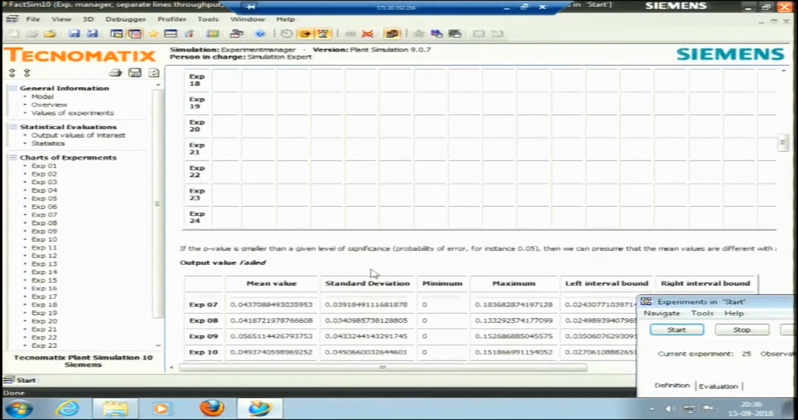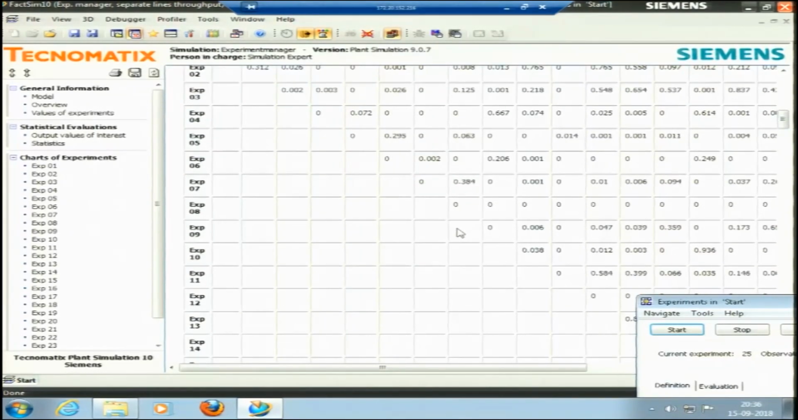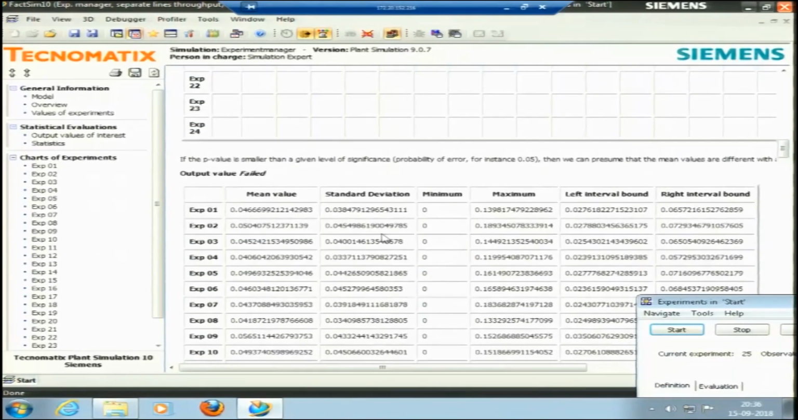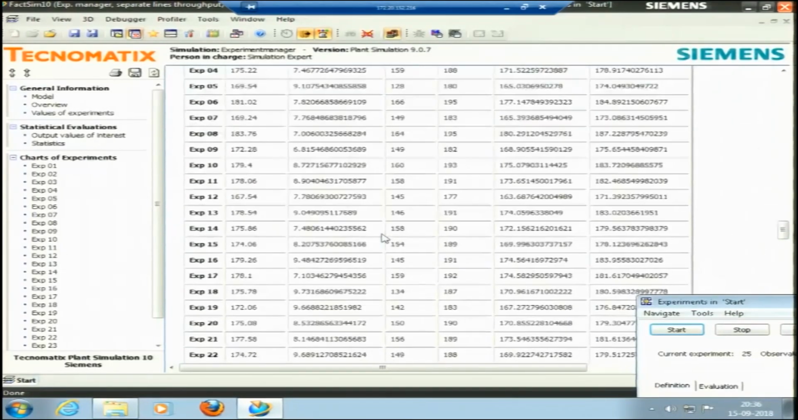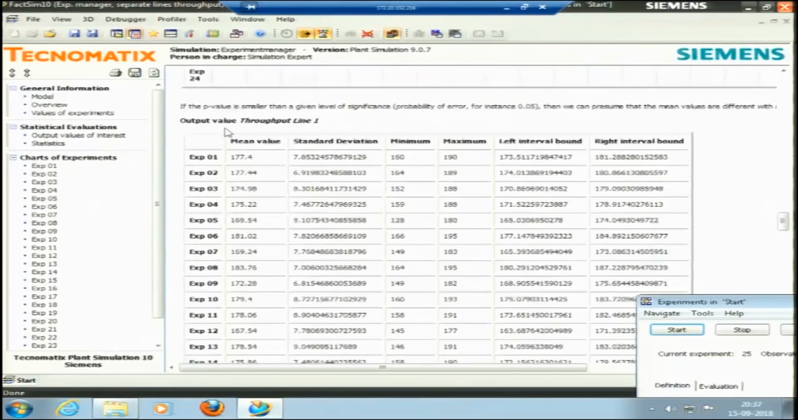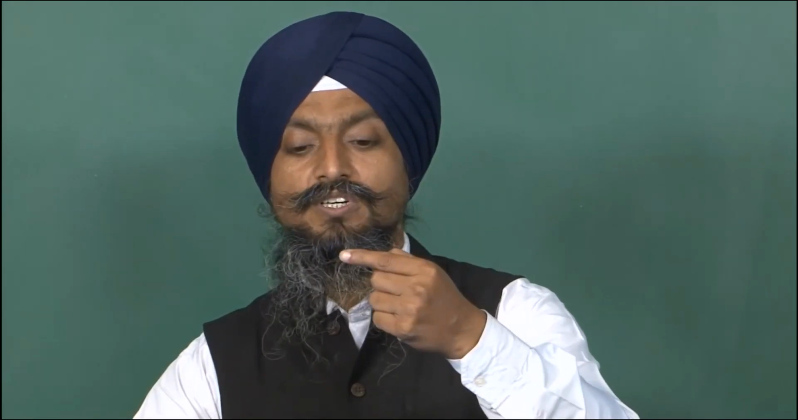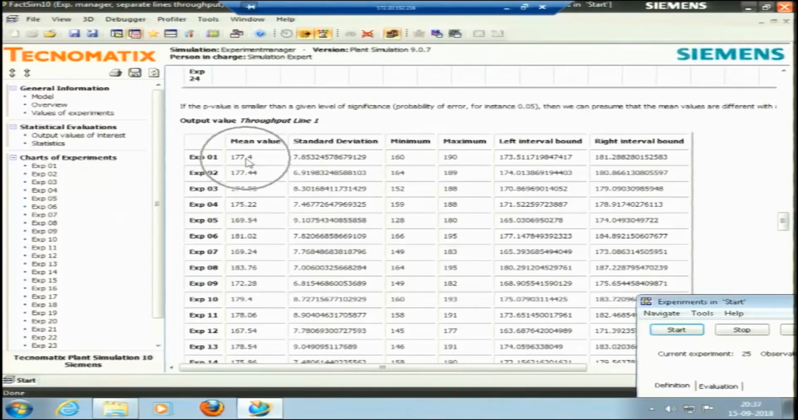These are the tests that are conducted, and this is a table for that. This is the failed time, working time, and it will also show the throughput, because we asked for the throughput. So, this is the throughput for the 50 observations in experiment number 1. There are 25 experiments, and for each experiment 50 observations. These 50 observations have this mean 177.4, this standard deviation, this minimum value and this maximum value, the left and right bound is given.